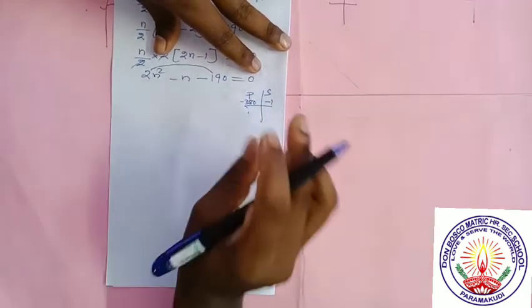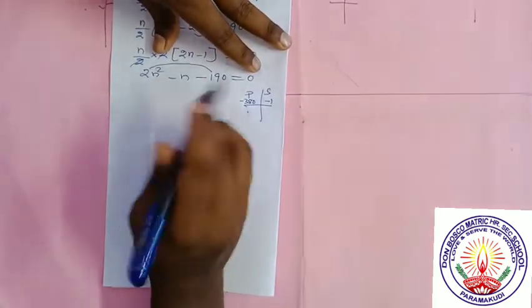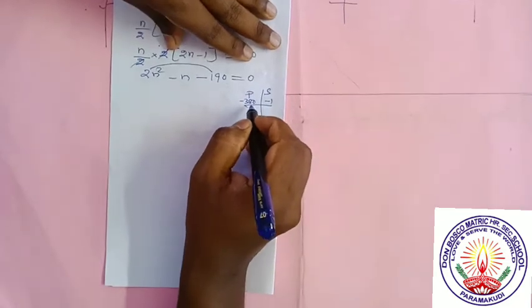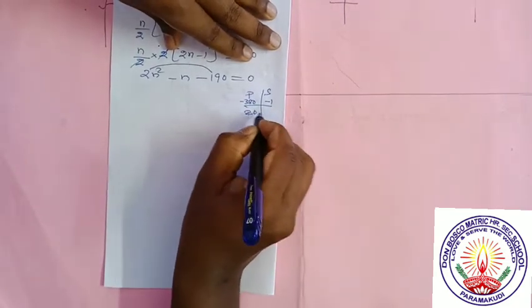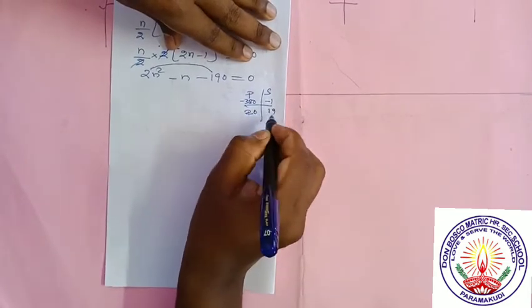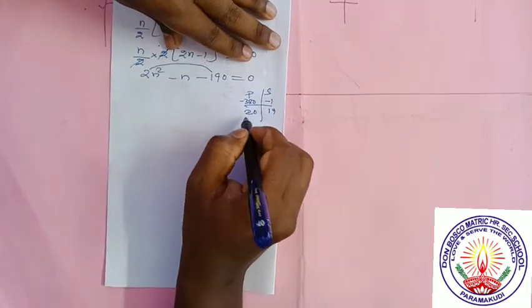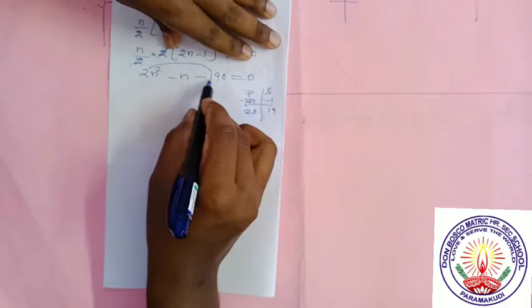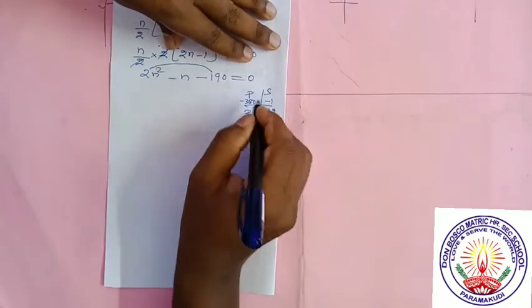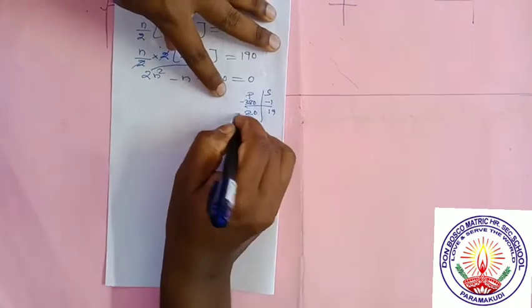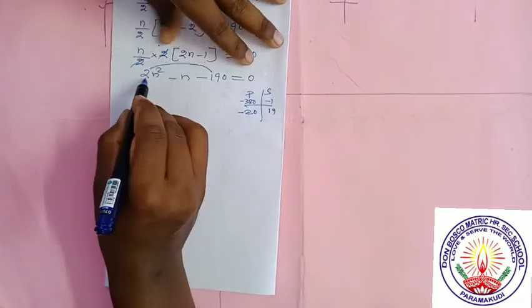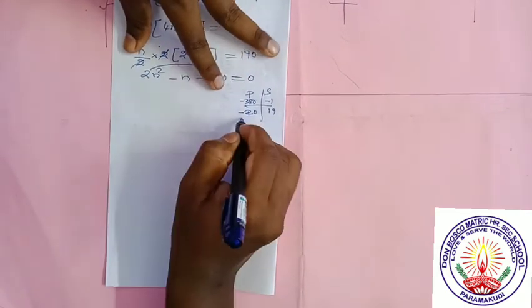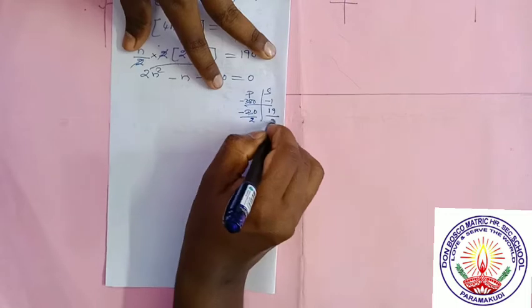Since the difference is 1, the two numbers are consecutive numbers. So probably the numbers will be 20 into 19. Since it is 380, 20 into 19. Since the sum is minus, the bigger number is minus, and also the coefficient of the higher degree is 2, so divided by 2.